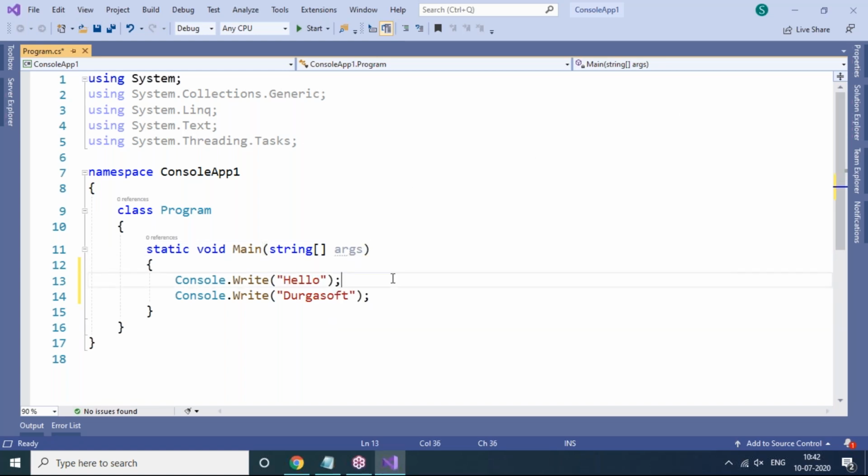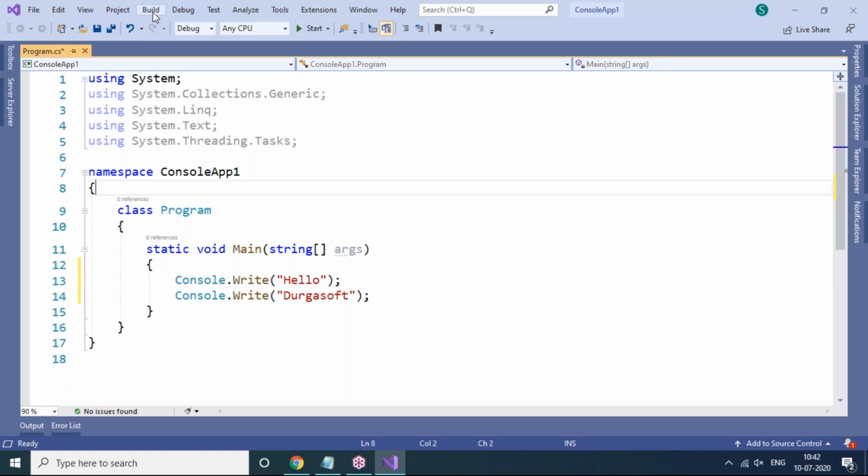First, if you want to compile, you can compile separately. After successful compilation, if you want to execute later, you can go through it. Or else, compilation and execution both at a time in one click. If you want, you can go through this Start option. But let me compile first.